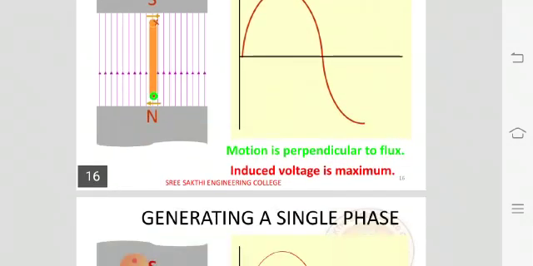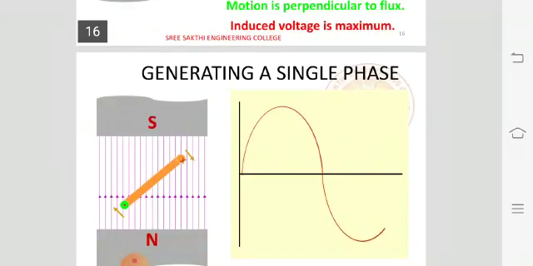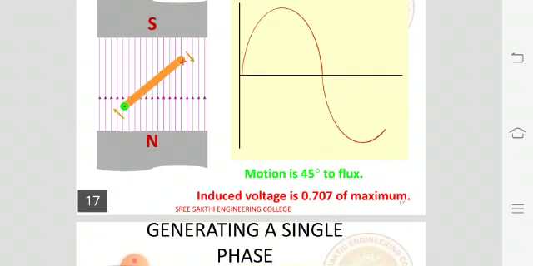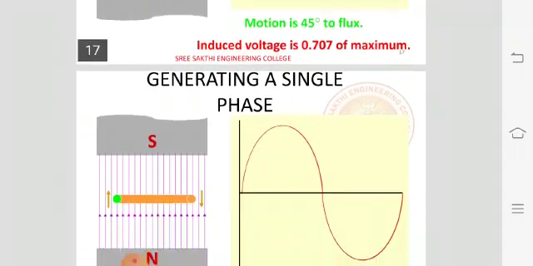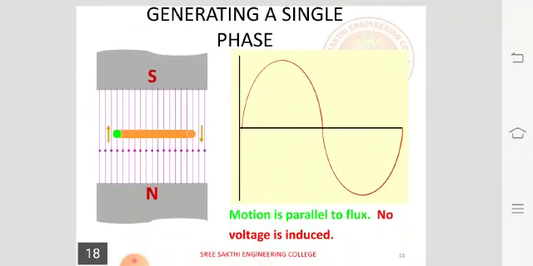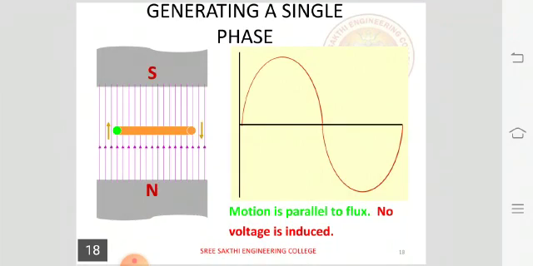So you are going to get a sine wave according to the induced voltage as you move by 90 degrees. At last you are getting a sine wave based on the flux motion, which returns to being parallel to the flux.